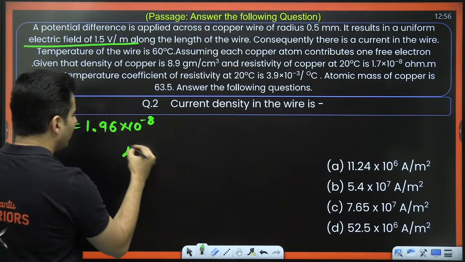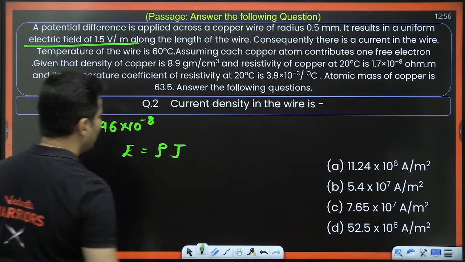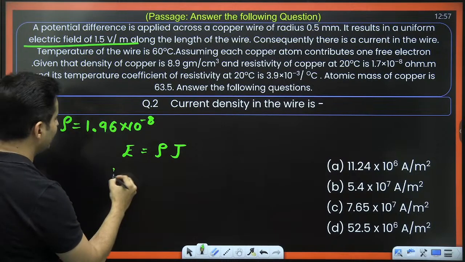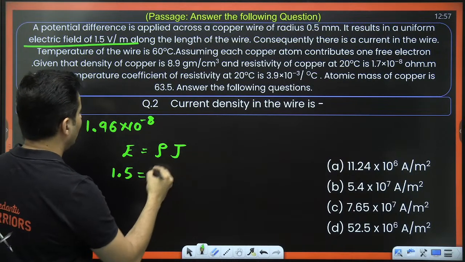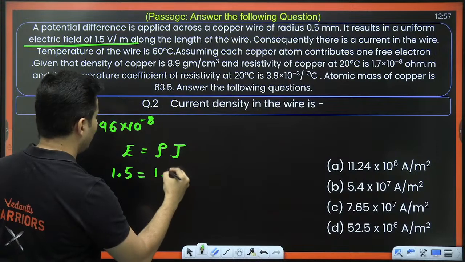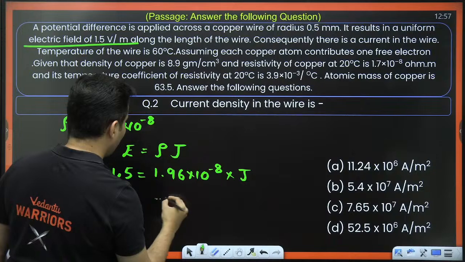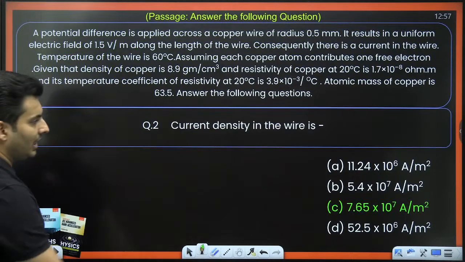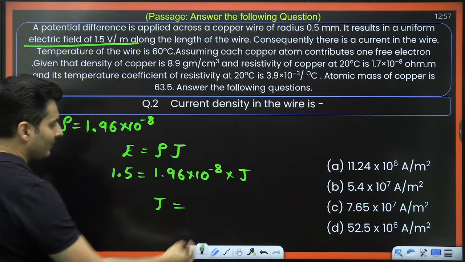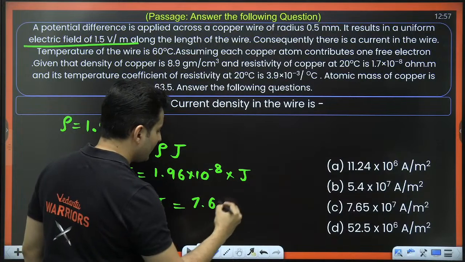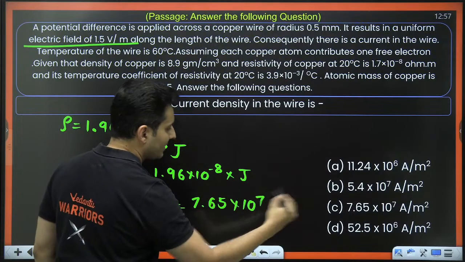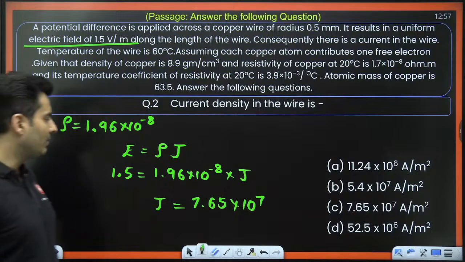Now there is a formula, E is equal to rho J. Electric field is 1.5, rho is 1.96 10 to the power minus 8 into J. From this you will get the value of J as 7.65 10 to the power 7 ampere per meter square.